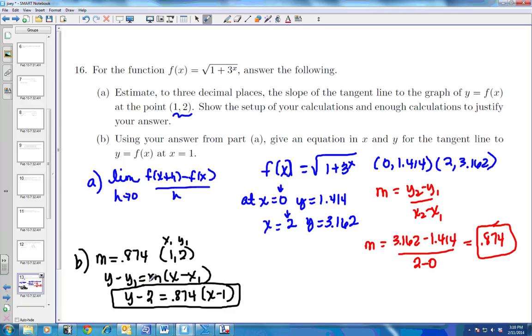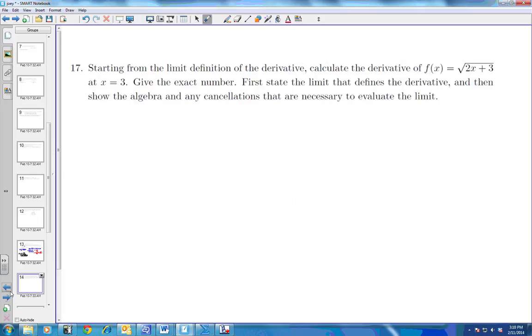Okay, number 17. Starting from the limit definition of the derivative, calculate the derivative at x equals 3. First, state the limit that defines the derivative and show the algebra. All right, so we're using this again. The limit as h approaches 0 of f of x plus h minus f of x all over h.